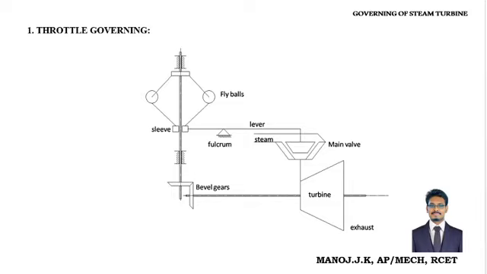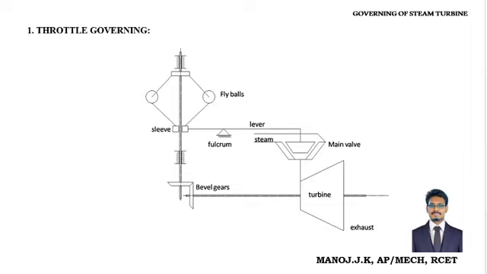So therefore we are having an arrangement that's shown in the slide. Look at, there is a fly ball. When the turbine rotates faster, the turbine is connected with the fly balls. That means a fly ball through the rod, which is coupled with the bevel gear mechanism. Therefore, the right angle movement will be there. So when the turbine moves or rotates faster, at the same time, the fly balls also rotate continually.